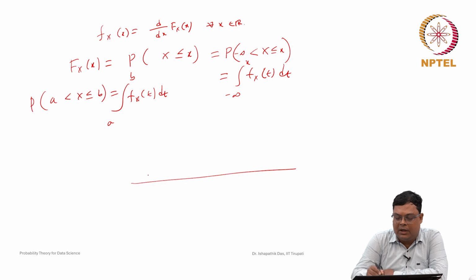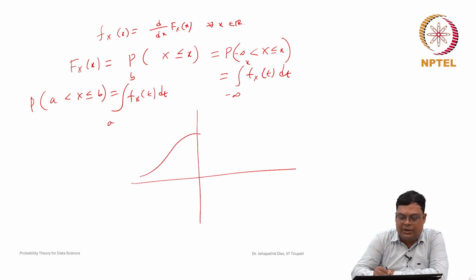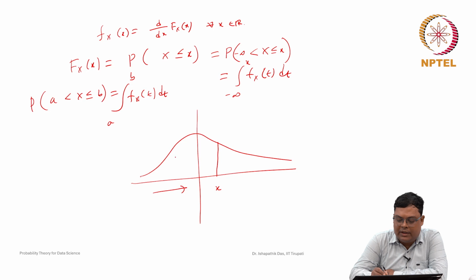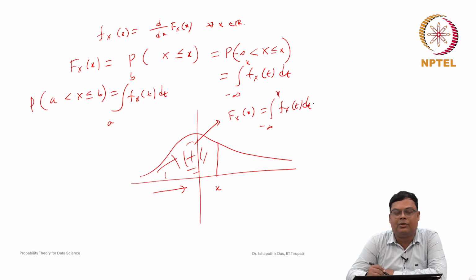So, this is the probability density function, and x is a real number. Then what is the area? This is the area from minus infinity to x, and this area is nothing but F_X(x). So, this is the integral from minus infinity to x of f_X(t) dt. This is the cumulative distribution function with respect to the probability density function, whenever the density function is given to us. So, let us discuss some examples of continuous random variables or probability density functions.